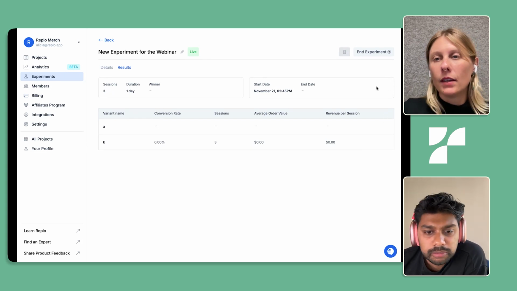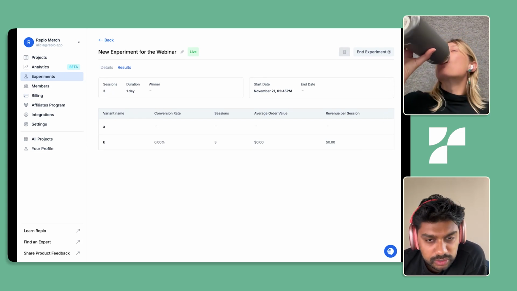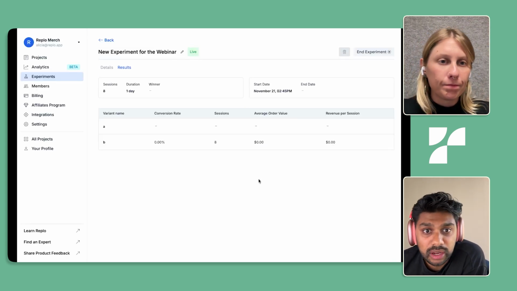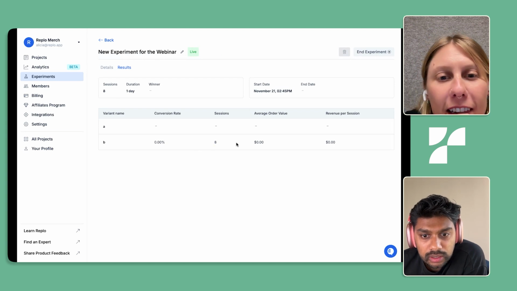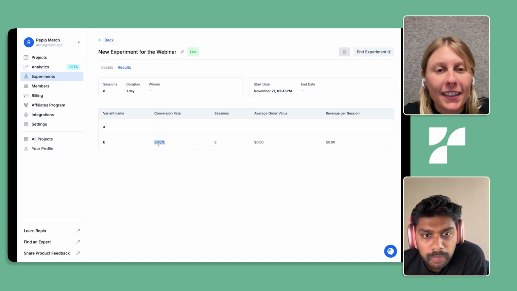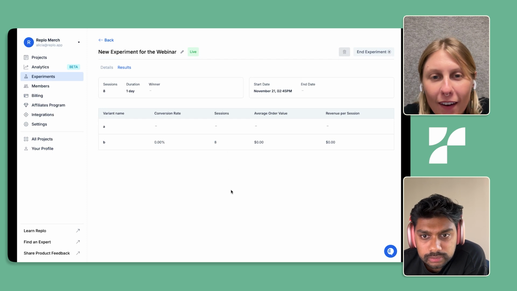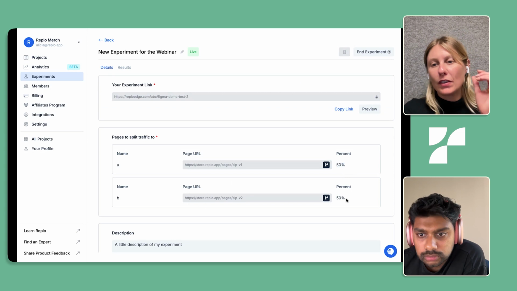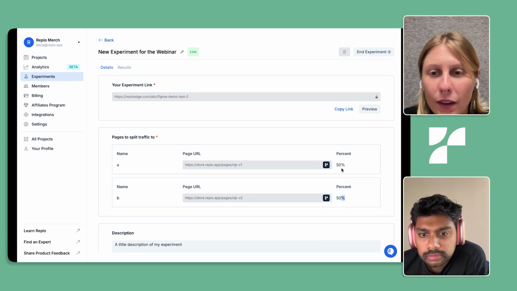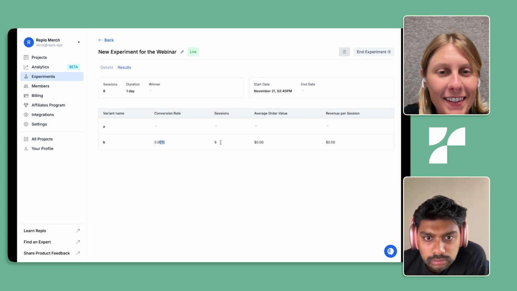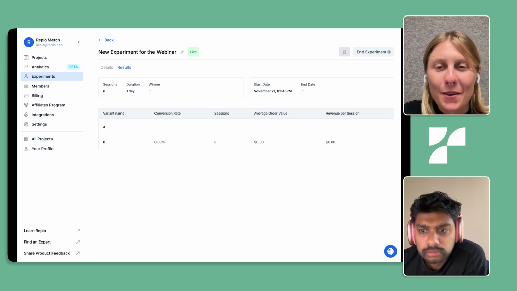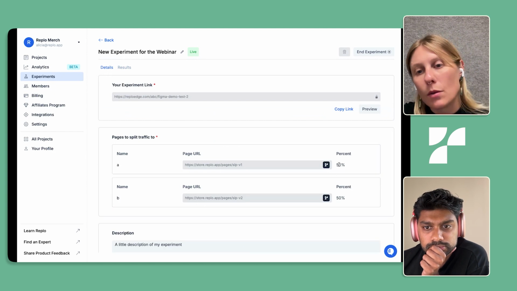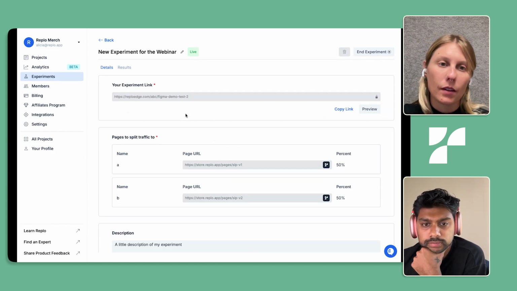Really quickly to something that I'm thinking of. The first 3 people to pull up this experiment were shown variant B. This is still randomized though. The traffic's still a 50-50 split. Yes, it is. I know we're seeing some more on the B, but the split here is 50-50%. There might be something a little strange with this, but once again, this is our demo site. It should split this traffic completely equal 50-50, and all these results will be updated live.